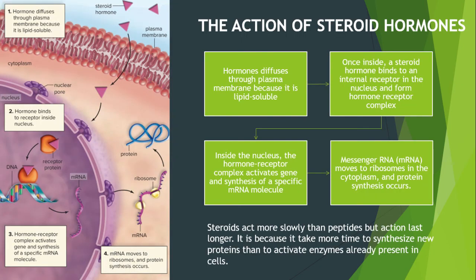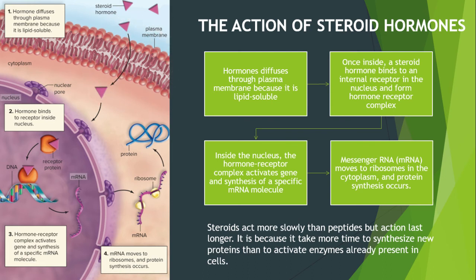Okay, the action of steroid hormones. We have 4 steps. Okay, first, hormones diffuse through the plasma membrane because they are lipid soluble. Steroid hormone is lipid soluble and the plasma membrane is lipid soluble too. So the steroid hormone does not need a membrane protein or receptor protein to enter the plasma membrane. It only needs to diffuse through the plasma membrane because both are lipid soluble.